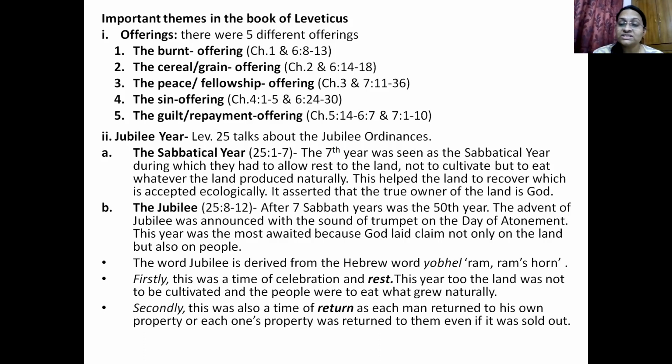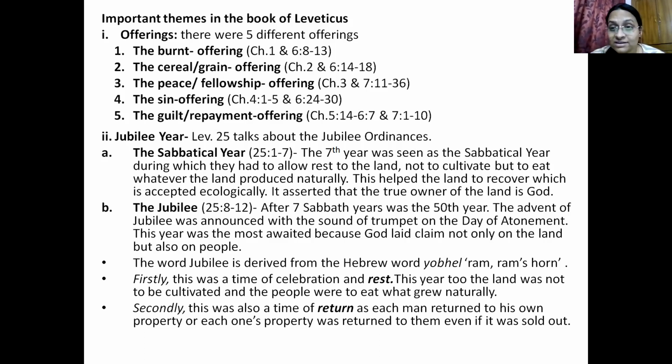Firstly, this was a time of huge celebration and rest. The land would receive rest. You have to understand that there are 2 continuous years of rest for the land: the 49th year, which is the sabbatical year, and then the Jubilee year, which is the 50th year. In both years the land will be resting, and there is not supposed to be any kind of cultivation.